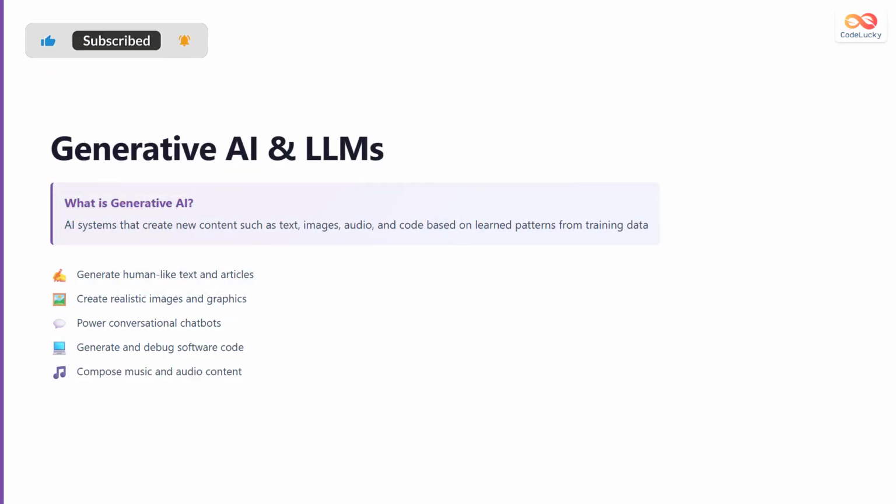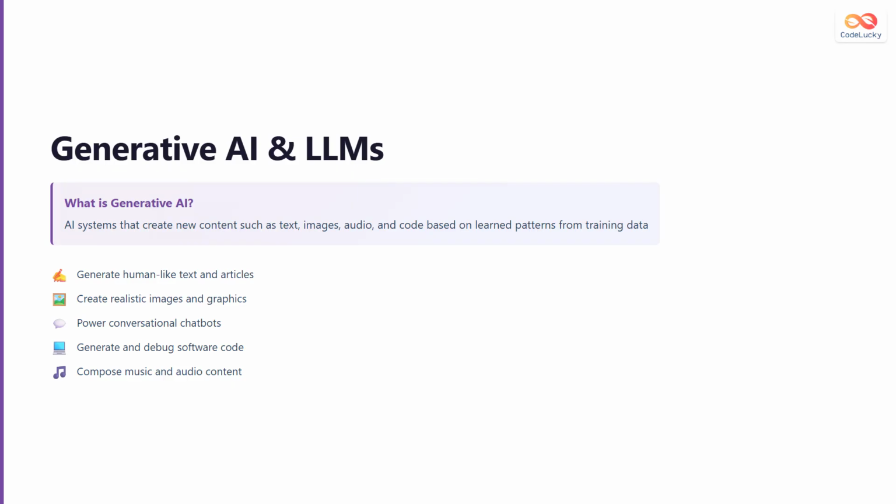Generative AI is a category of artificial intelligence designed to create new content rather than just analyze existing data. These systems can generate human-like text and write articles. They can create realistic images and graphics from descriptions. Generative AI powers conversational chatbots that interact naturally with users. It can generate and debug software code, helping programmers write better programs.